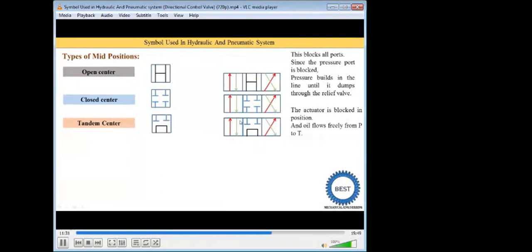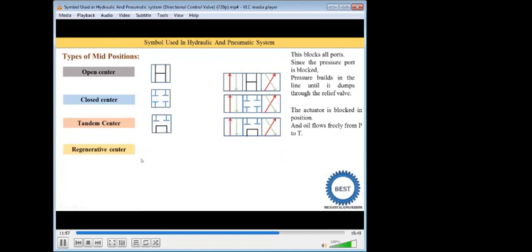Generally, inside this directional control valve a pipe is provided, or it is a solid block, and then holes are provided according to the directions. In one position there is one pipe provided in a straight direction. In 3 positions they provide inclined pipes, so they connect to different ports. So I hope you understand the construction of the directional control valve.